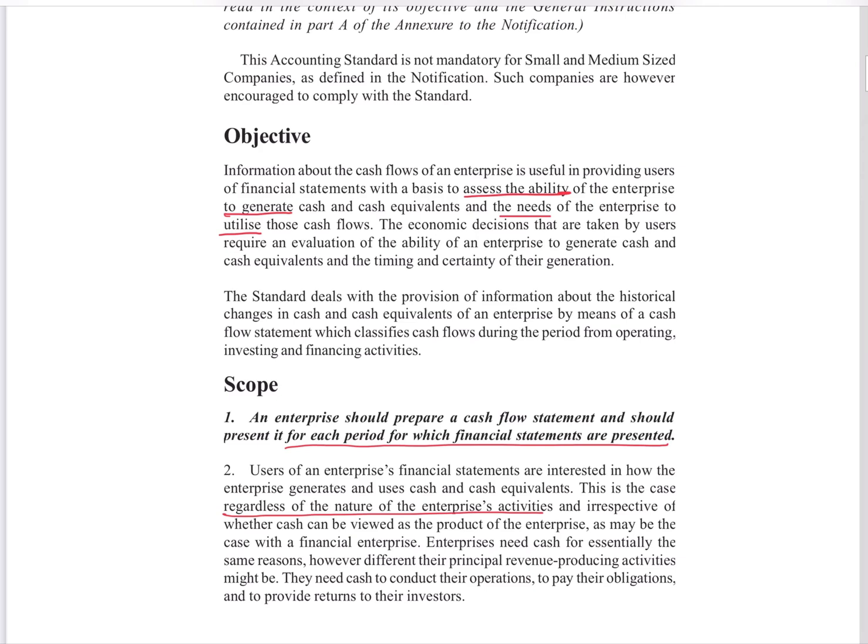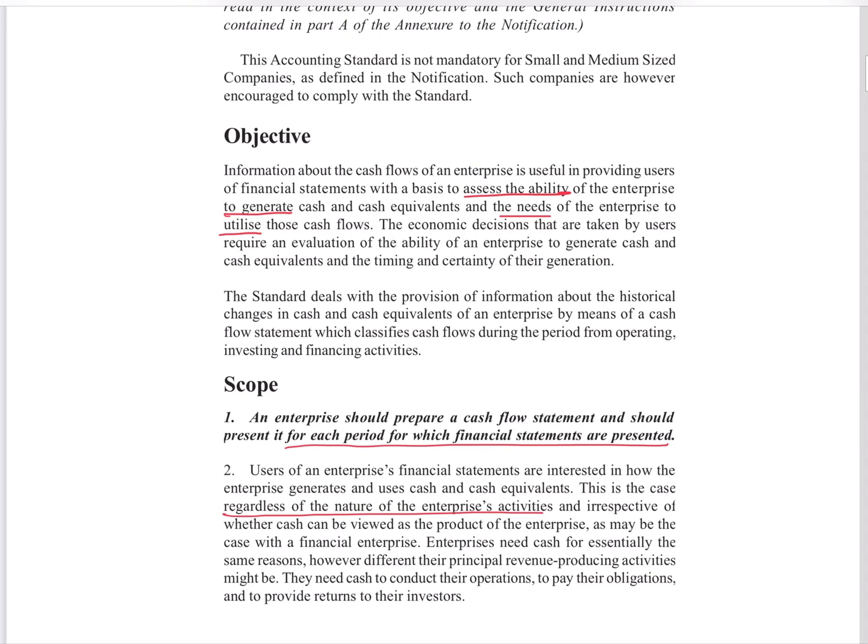Here, recognition, measurement, disclosure, and definitions will all be explained, along with each terminology used in this standard. So, you will start with the standard. This standard is very important as cash flow is always part of your financial statements. That cash flow statement is prepared according to this accounting standard, so we should know the standard accurately to prepare it.